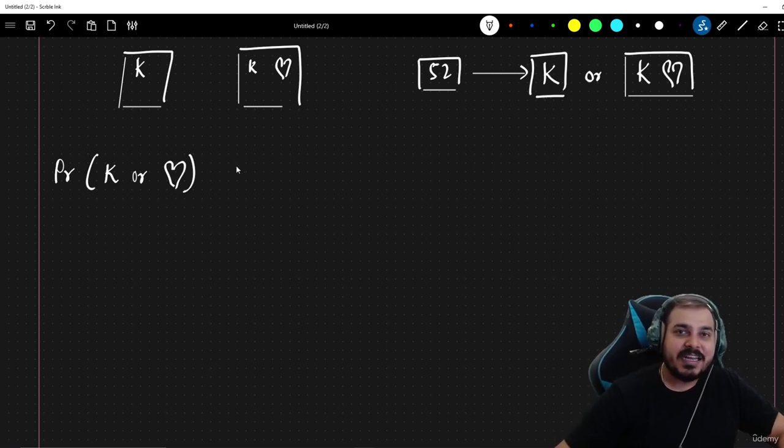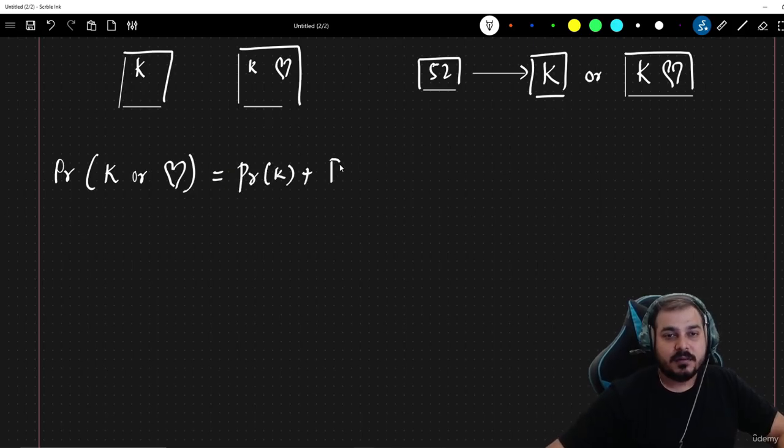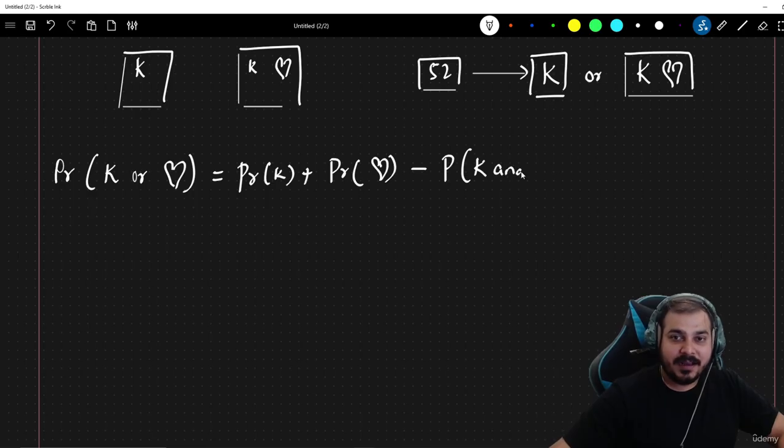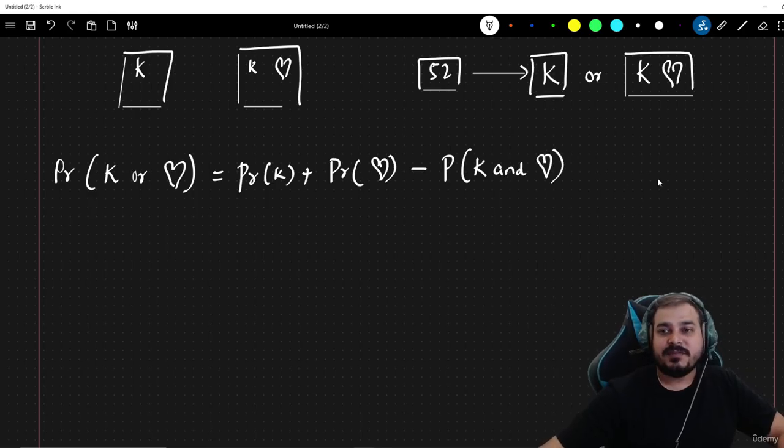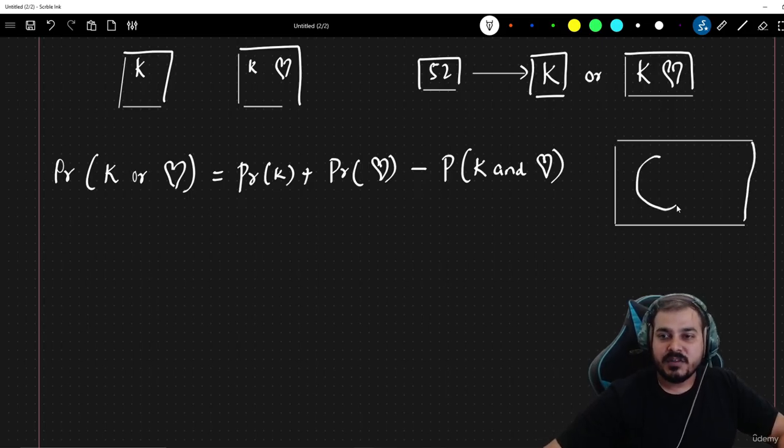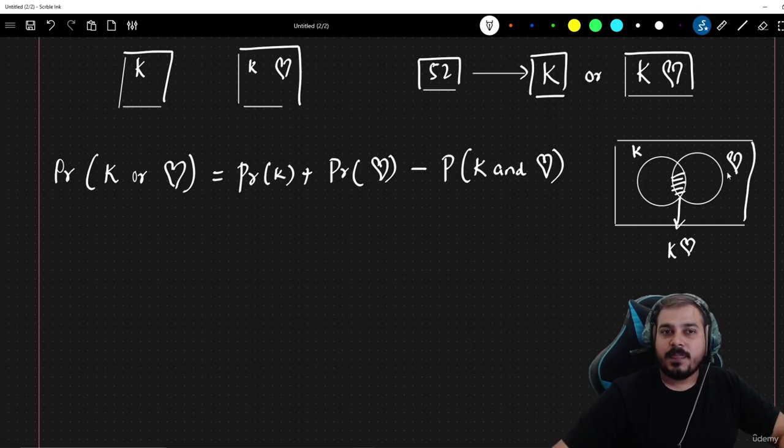So how do we apply an additive rule for a non-mutually exclusive event? For this, the formula will be probability of K plus probability of heart, minus probability of K and heart. So what are the possibilities? If I consider a Venn diagram, I may get a card which will be specifically of K, I may get a card which will be specifically of heart, and I may get a card which will be K of heart. Suppose this is K, this is heart card. I may also get the possibility that I am getting K of heart.